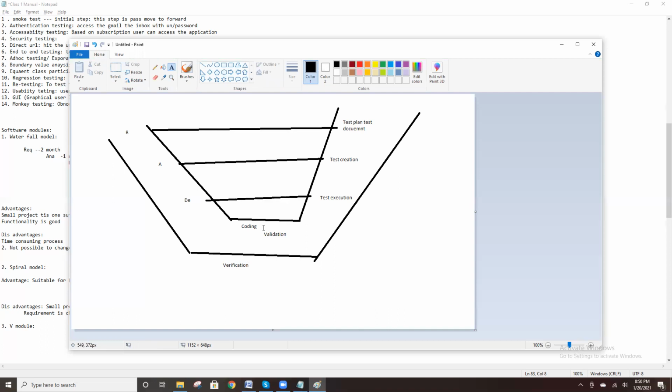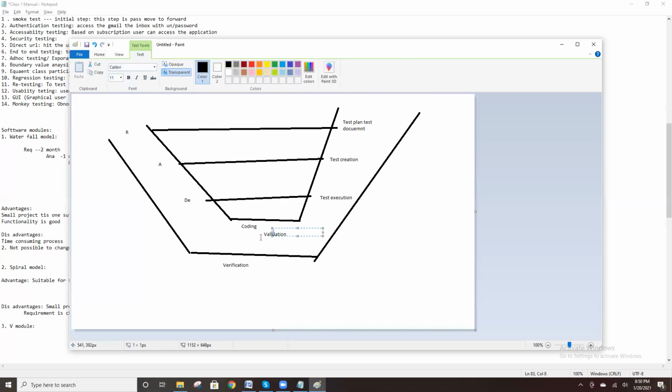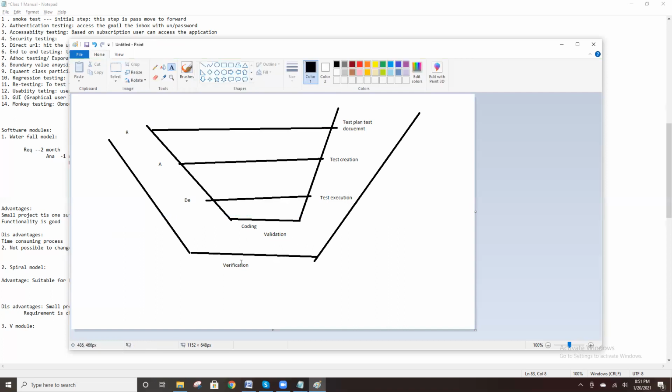VV means verification and validation model. Verification and validation. Validation means we actually test the application, right? Testing, development, everything is in it. Validation, verification.